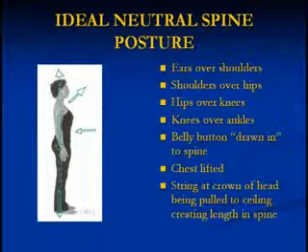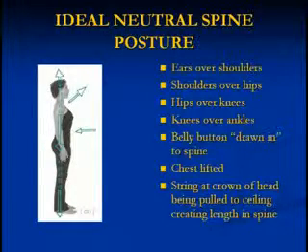Here is ideal, what we call neutral spine posture. When I talk about neutral spine, what I'm talking about is maintaining the natural curvatures of your spine that we saw in one of the earliest slides. In neutral spine posture, you should look as this young lady does here. Her ears are stacked directly over her shoulders, shoulders over her hips, hips over her knees, belly button drawn into the spine as we practiced not too long ago.